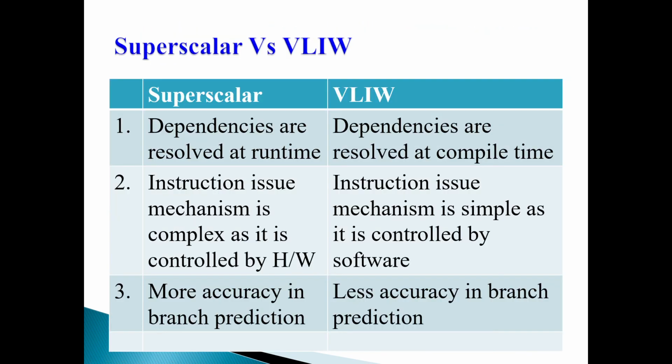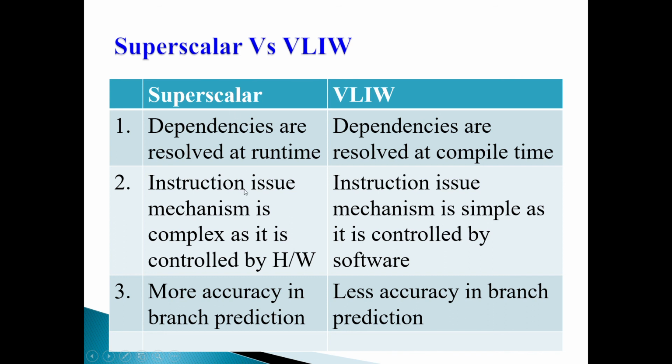Next, we will compare superscalar and VLIW. In superscalar, dependencies are resolved at runtime; here, dependencies are resolved at compile time. In superscalar, the instruction issue mechanism is complex as it is controlled by hardware. Whenever runtime is involved, it comes directly to hardware, and it is complex and costly. In VLIW, the instruction issue mechanism is simple, as it is controlled by software, or static, meaning compile time.